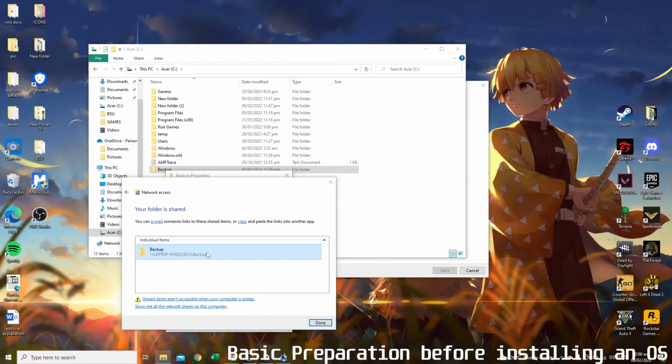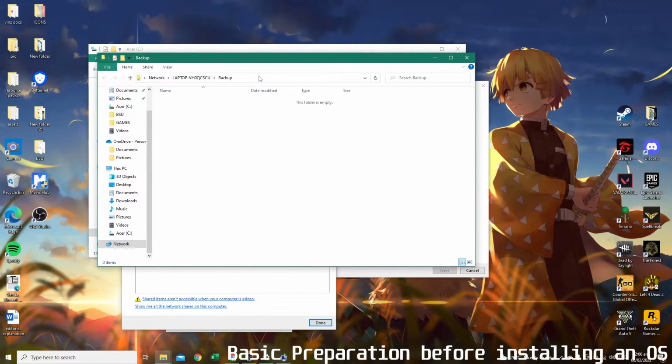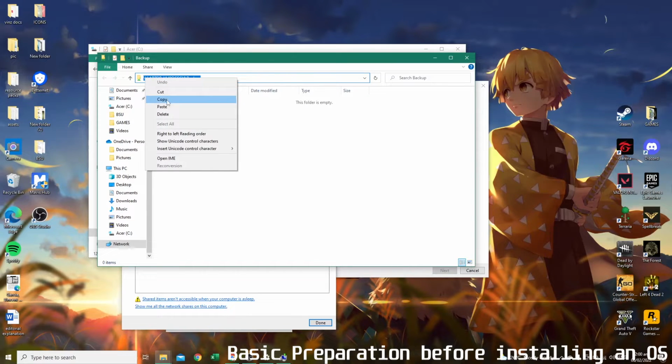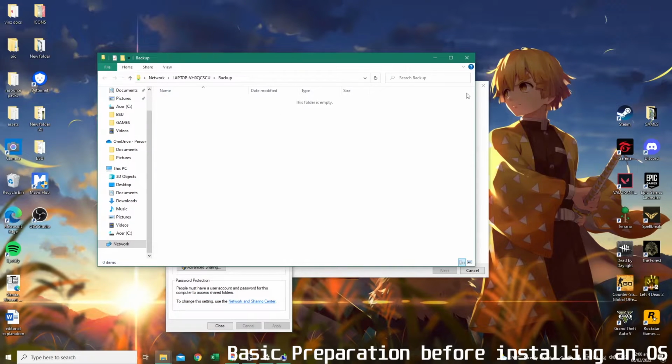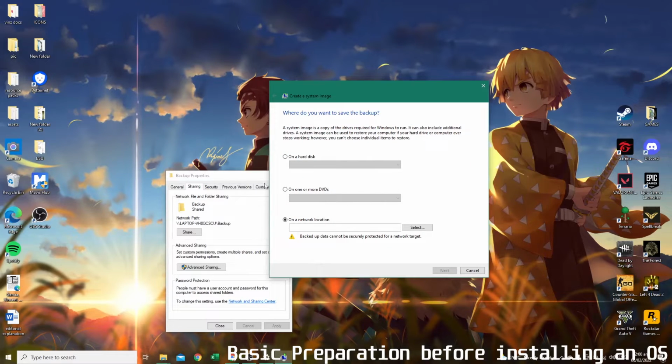Then double click this, then copy. Then go and close this one, done, close, then close.